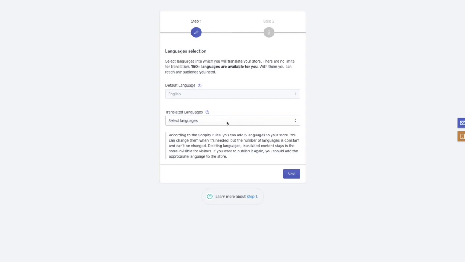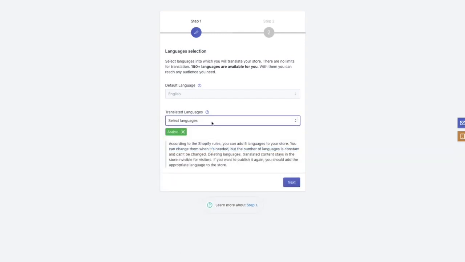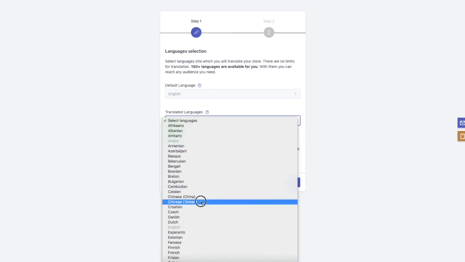Step 1. Language selection. This window shows you the default language of your store and a drop-down menu with the list of different translated languages to choose from. Here, you can choose your preferred languages.